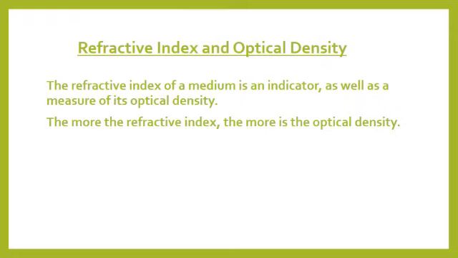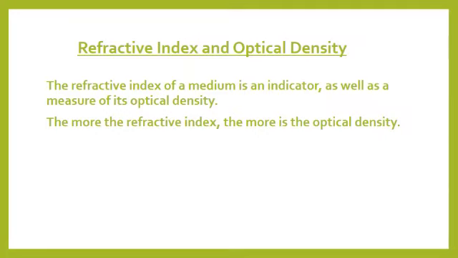Now, what is the relation between refractive index and optical density? You know that the more the speed of light, the less the optical density, and the less the speed of light, the more the optical density. It is vice versa. The refractive index of a medium is an indicator as well as a measure of the optical density.